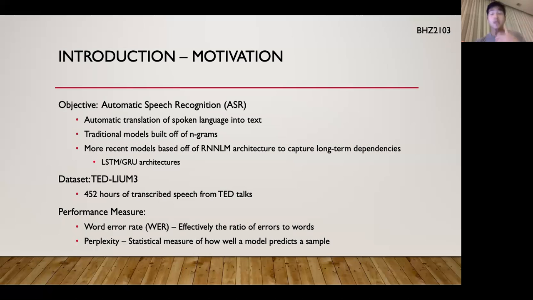Okay, but obviously, what's left out of these kinds of models is the long-term dependencies. So, for example, in one of the papers that I'll be reviewing for this project, the example is brought up that if somebody mentions the word Korea, then the city Seoul may be much, much more likely to come up later in a conversation.